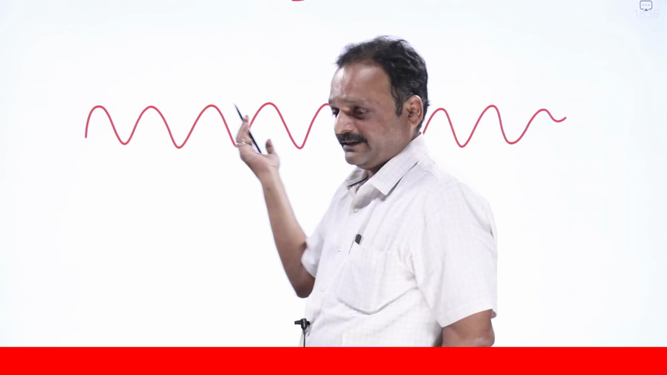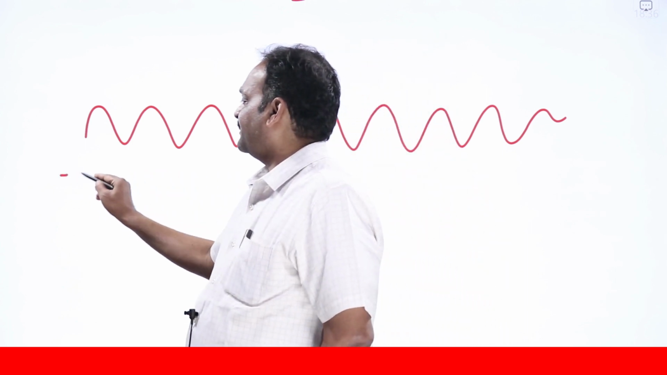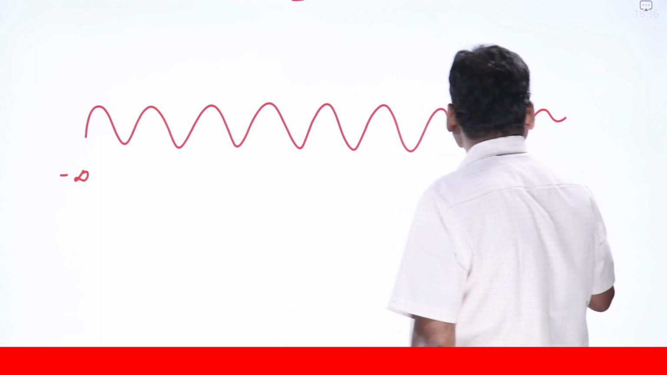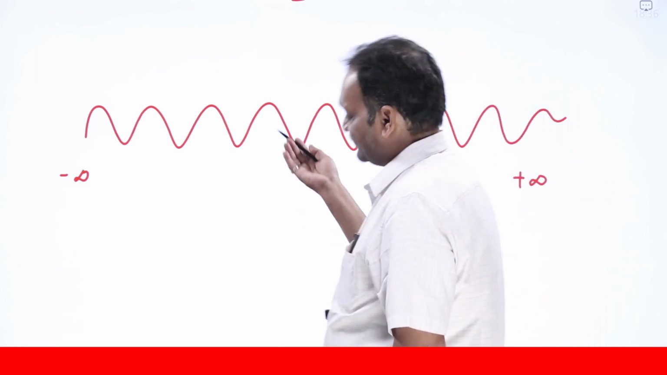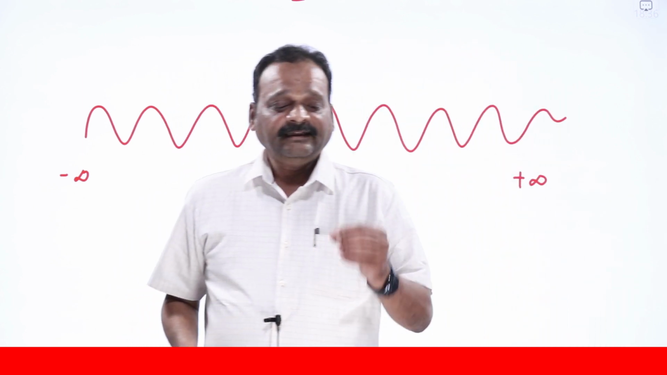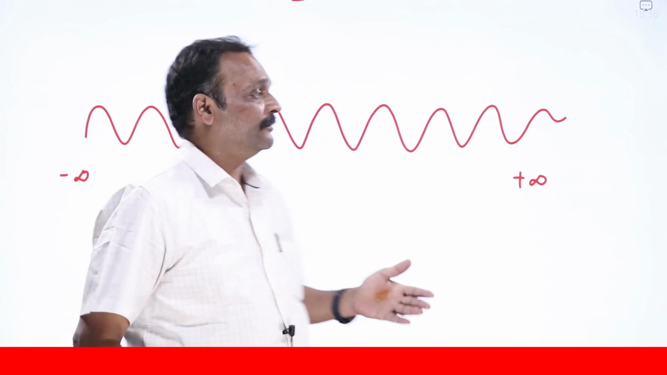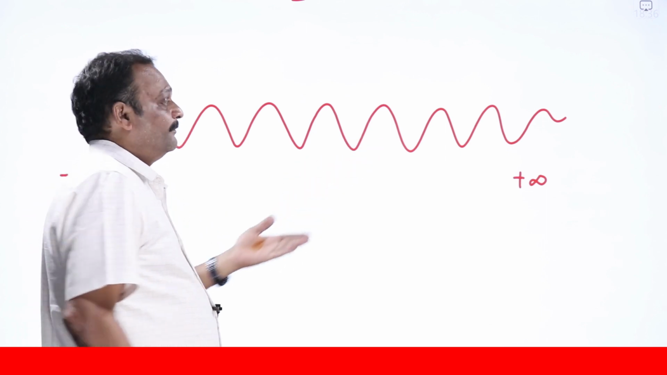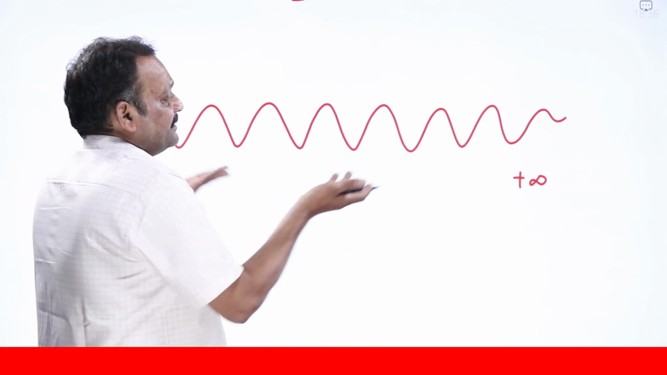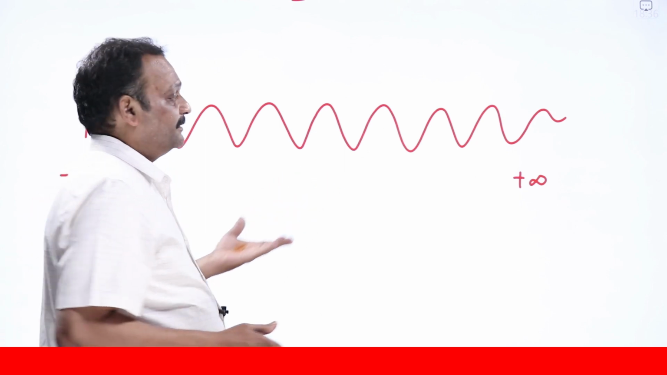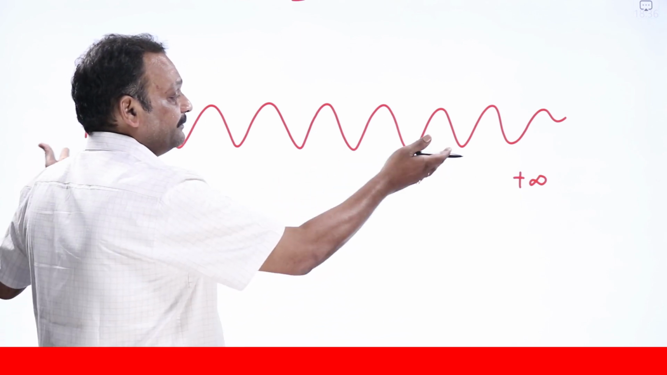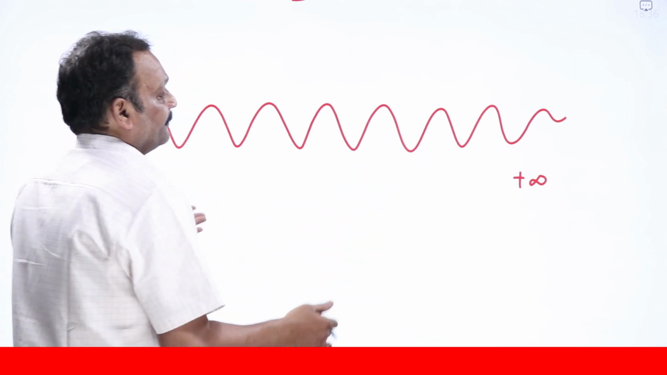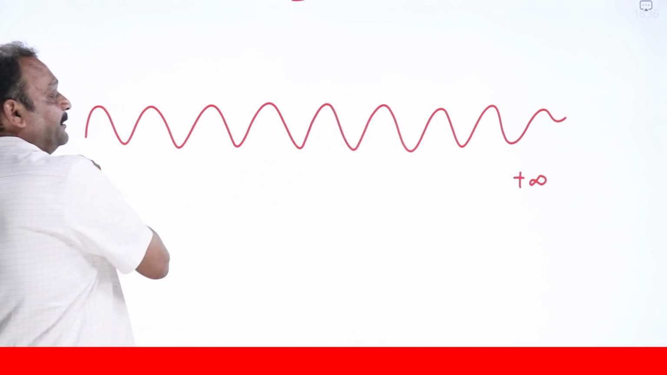A pure sine wave or cosine wave, depending on the origin you choose. It extends from minus infinity to plus infinity. This is a pure sine wave. If I say that a particle is equivalent to a wave, a wave is an extended phenomenon which can go from minus infinity to plus infinity. When the situation is like this, where is the particle? It can be present anywhere in the entire domain from minus infinity to plus infinity.